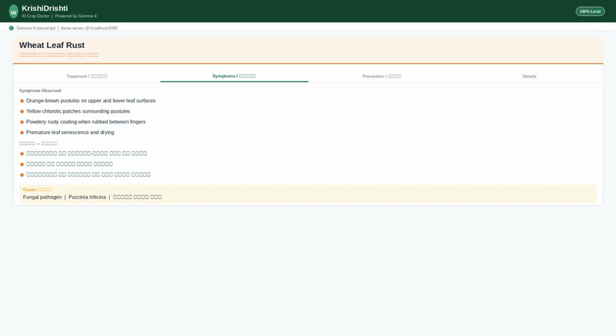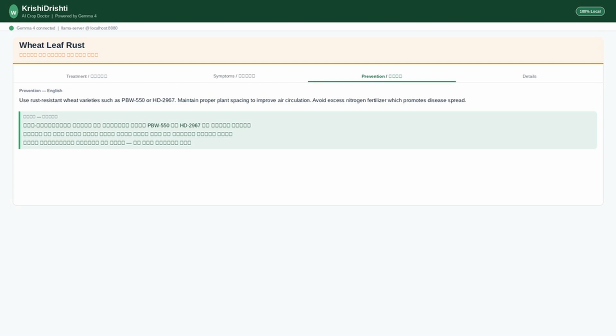The Symptoms tab lists every visible sign Gemma 4 detected in the photo: orange-brown pustules, yellowing of leaf tissue, and powdery coating. All listed in both English and Hindi for easy communication with local agricultural workers.